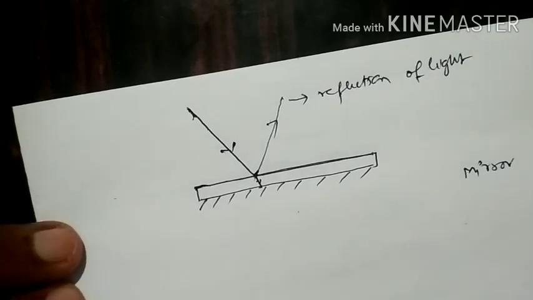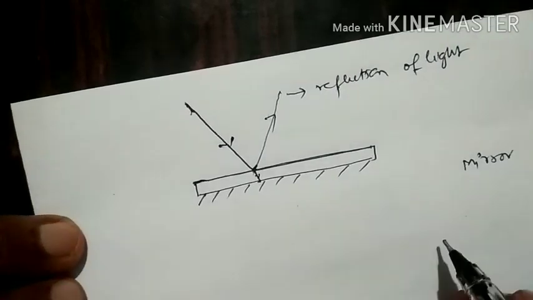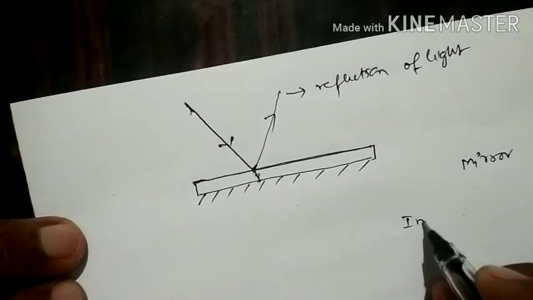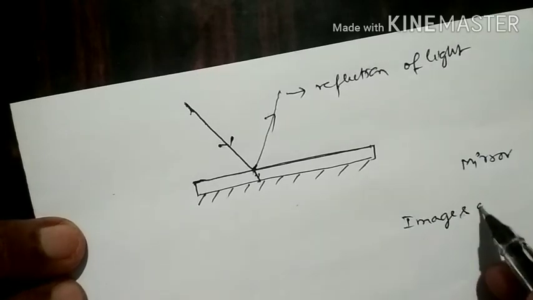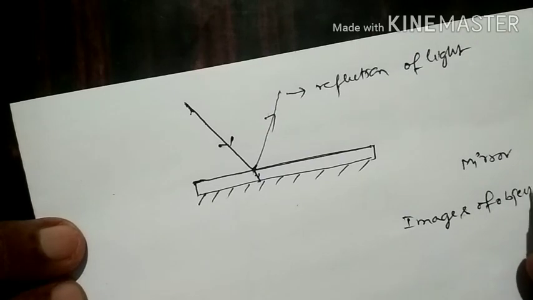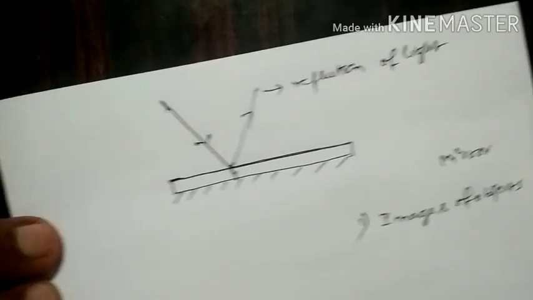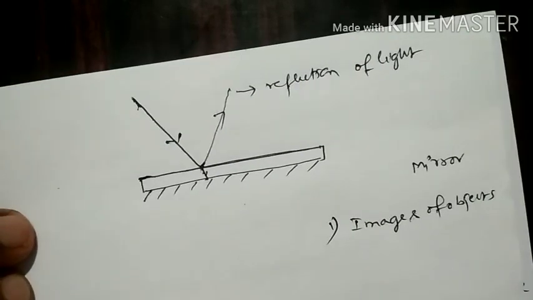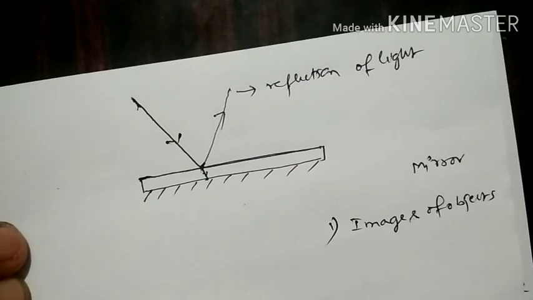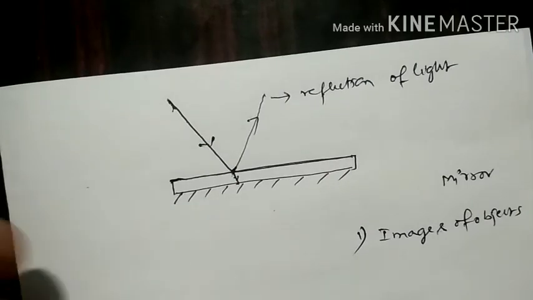What is the use of reflection of light? We can see the images of objects. First is reflection of light. The first use is formation of images. If you are standing in front of a plane mirror and observing your image in the plane mirror,